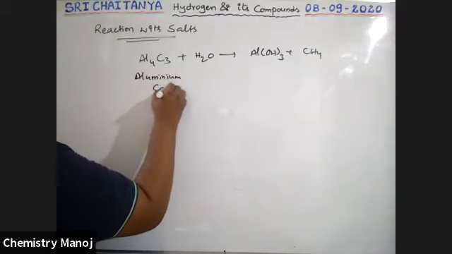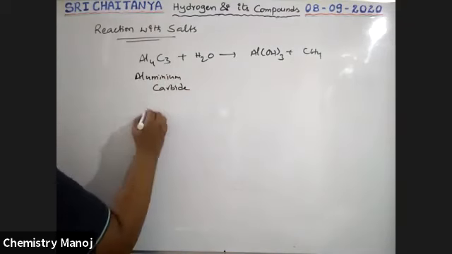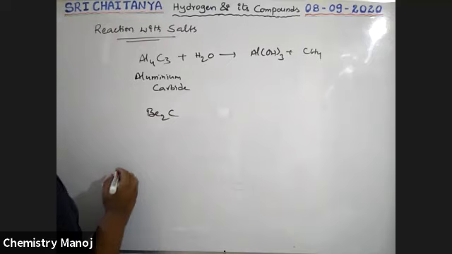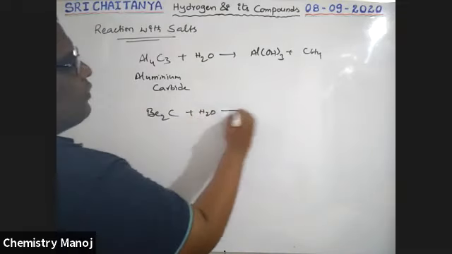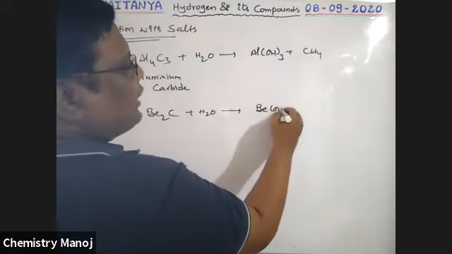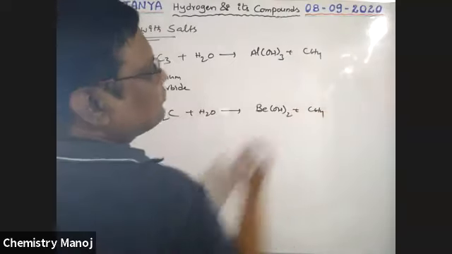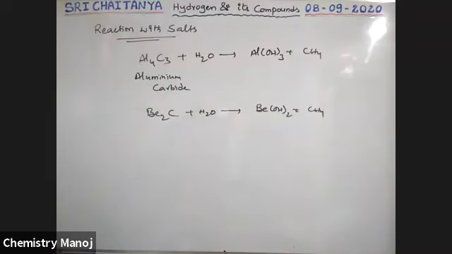Next, Be2C, beryllium carbide. When beryllium carbide reacts with water, that gives Be(OH)2 plus methane. So this is methane gas.